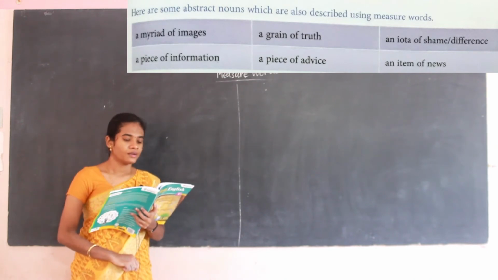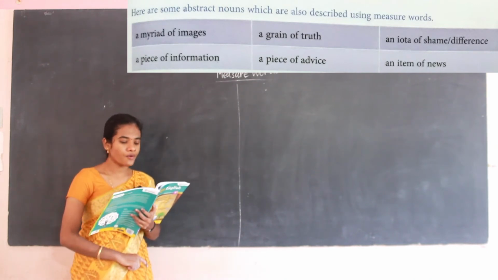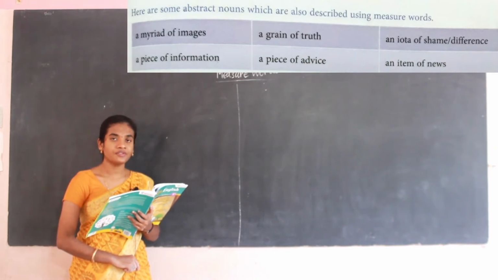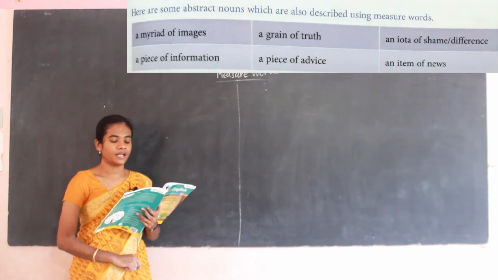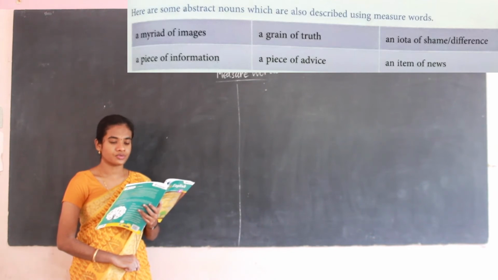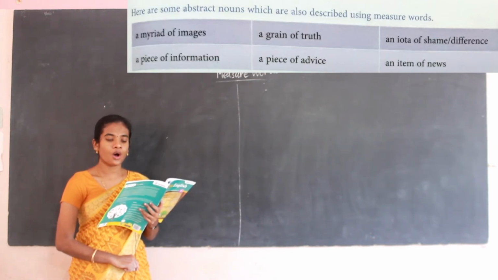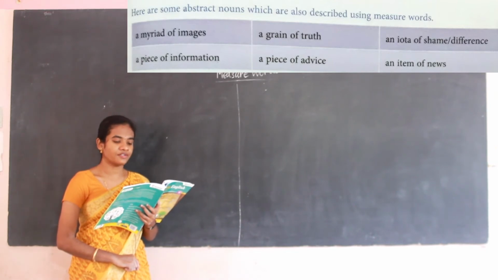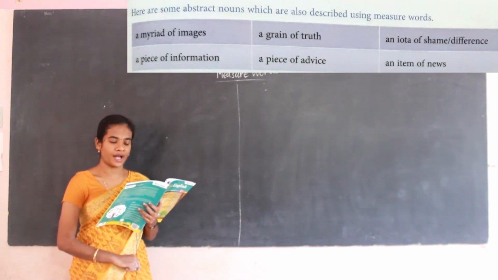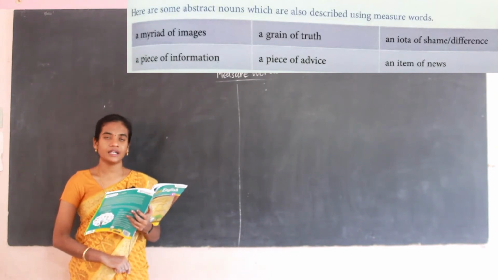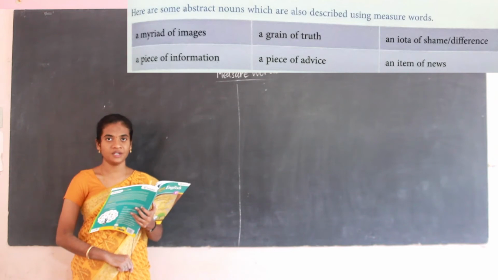First one, a myriad of images. The next, a grain of truth. An iota of shame or difference. A piece of information. A piece of advice. An item of news. These are the abstract noun for the measure words.